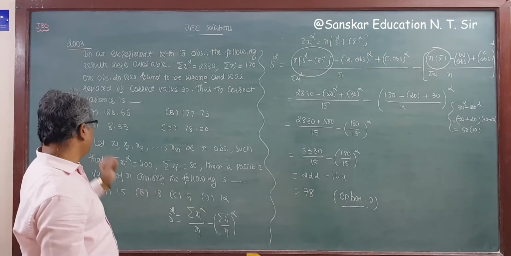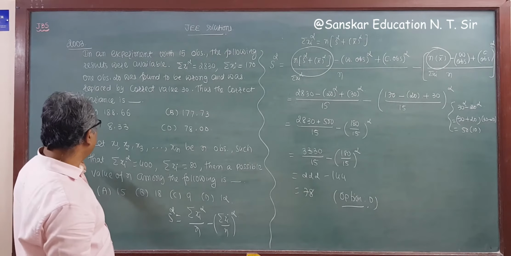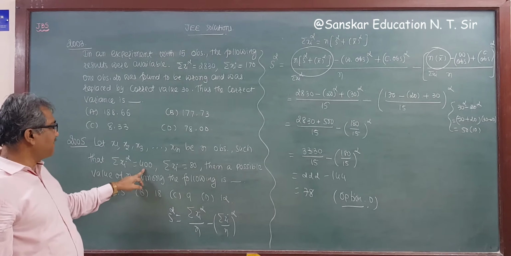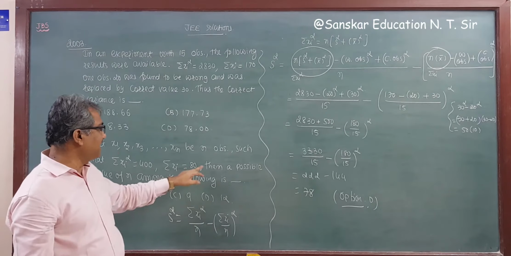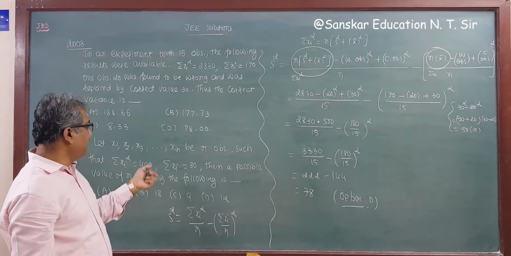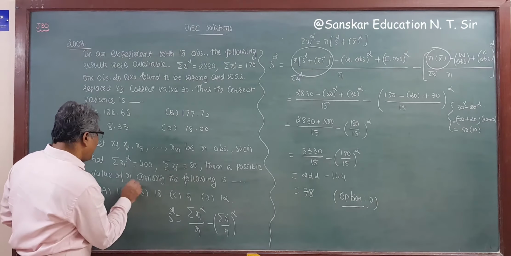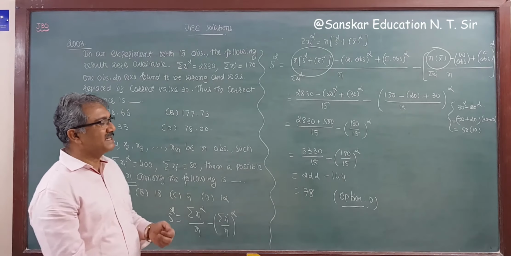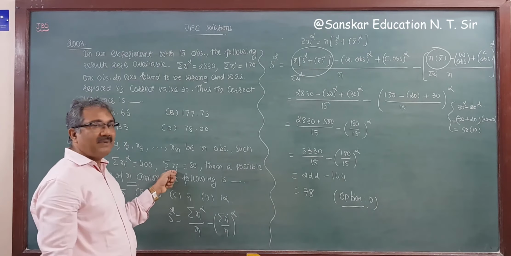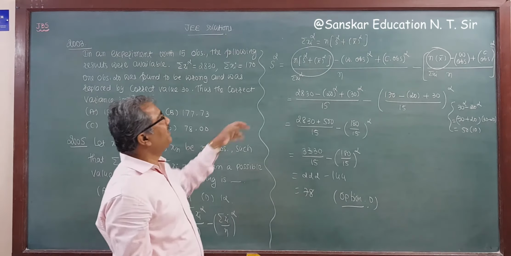Now second question from the 2005 exam. Let x1, x2, x3, ..., xn be n observations such that sigma xi square is equal to 400 and sigma xi is equal to 80. Then a possible value of n among the following is. We have to find the possible value of n, so the number of observations. Now sigma xi square and sigma xi are given, and that is possible for variance.